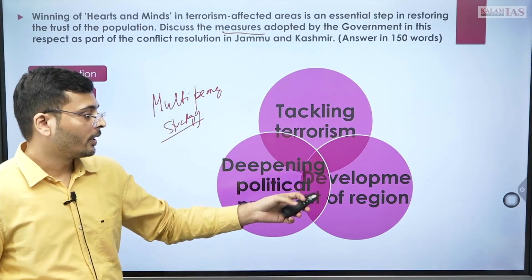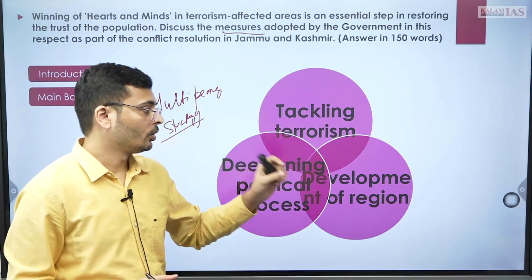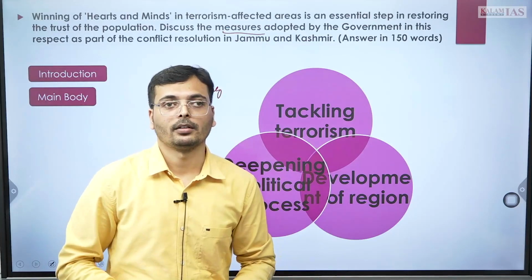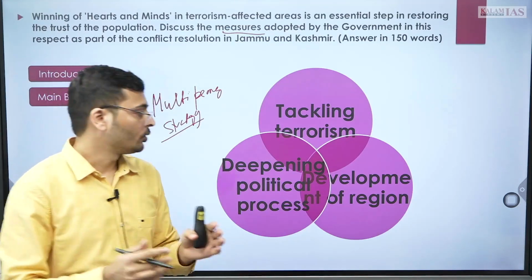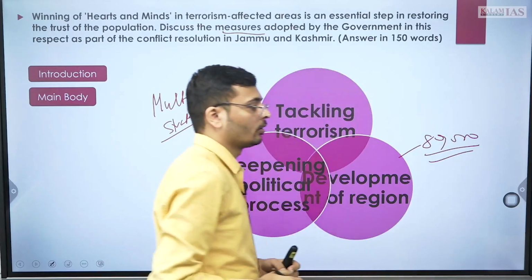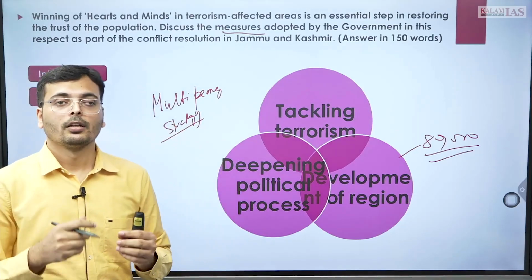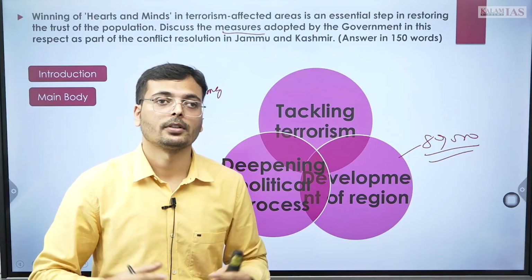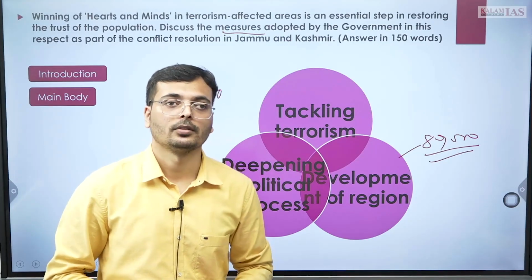Then the most important, after a situation where terrorism has been controlled, you are giving them autonomy. What should be given? The process, the avenues for development, and how is it done? Through development of the region. For example, an 80,000 crore package was given for the development of the region of Jammu Kashmir. Then giving constructive engagement for the youth, opening of IITs, AIIMS, job opportunity, income opportunity, 7th Pay Commission, engagement of youth.